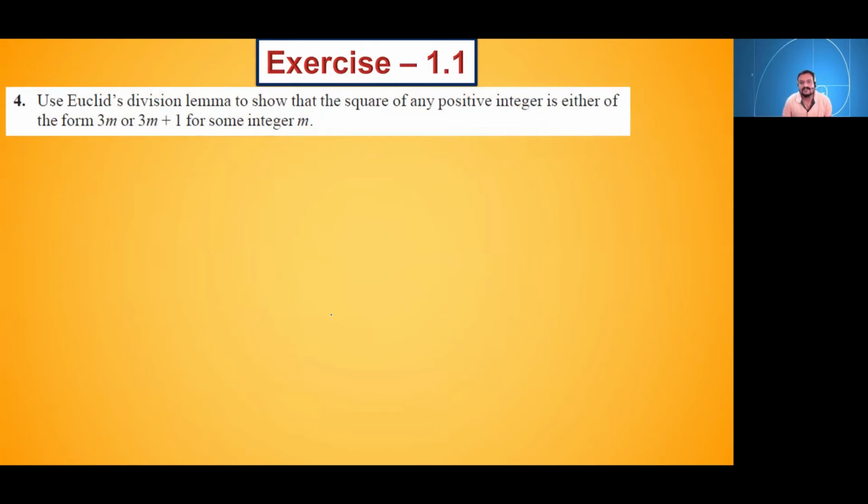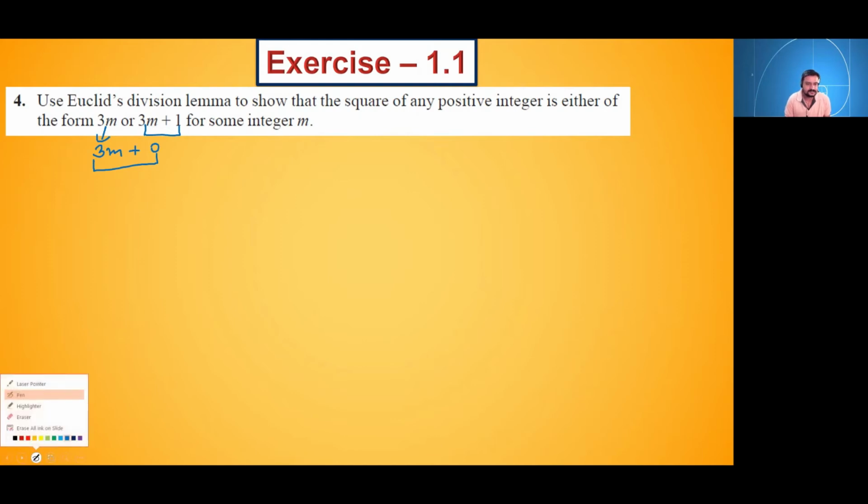Use Euclid's division lemma to show that square of any positive integer is either of the form 3m or 3m plus 1. It's like question number 2 only. So what we will do here? Now you can see this 3m, this can be written like this also, 3m plus 0. Now again it is in the form of bq plus r. This is also in the form of bq plus r. So tell me, what is the value of b here?